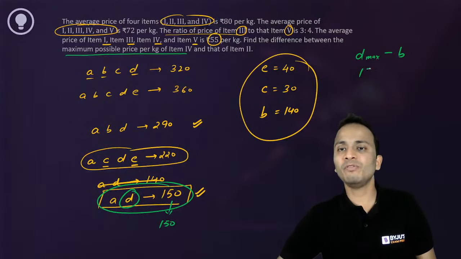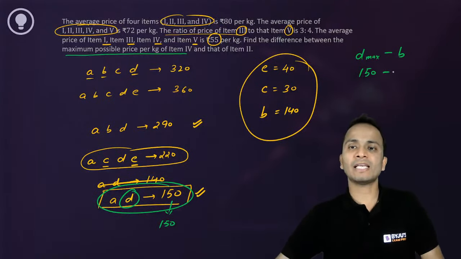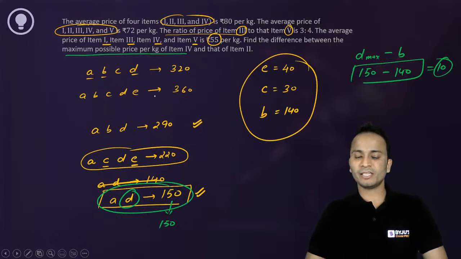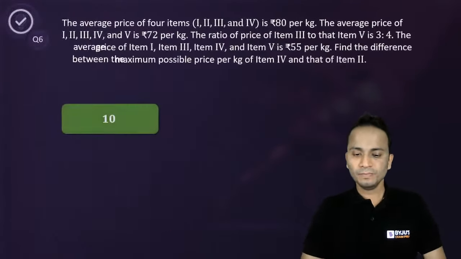So D max will be 150. From this, I subtract the value of B, which is 140, and you will get your answer as 10. So yes, 10 is the correct answer for this question.